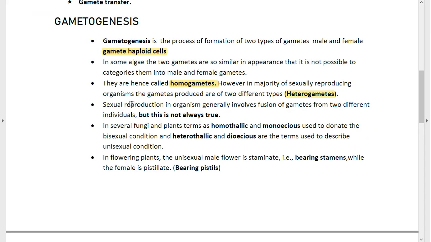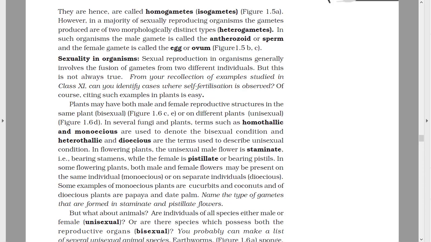The next point says sexual reproduction in an organism generally involves fusion of gametes from two different individuals, but this is not always true. In your NCERT book, it says that in such organisms, the male gamete is called the antherozoid or the sperm, and the female gamete is known as the egg or the ovum, which is usually very common in the majority of sexually reproducing organisms.